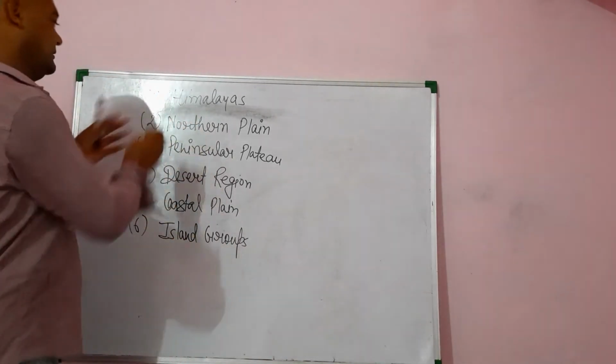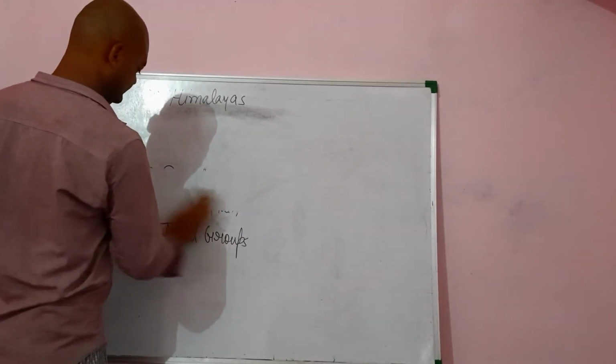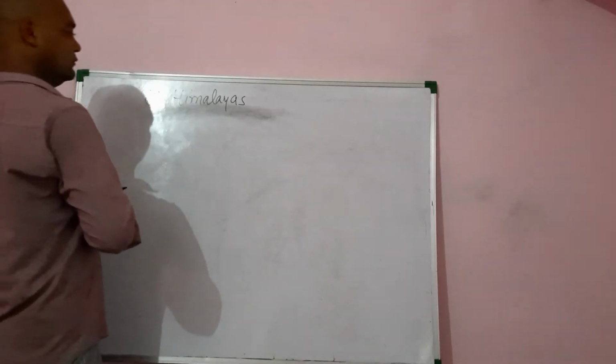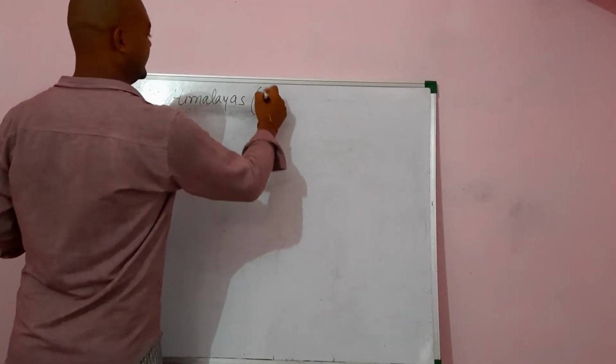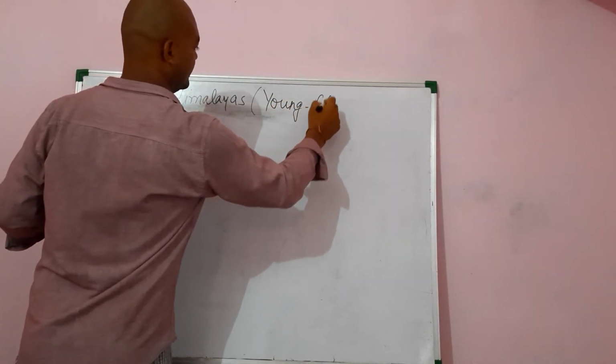So first, the Himalayas. As I have already told you, the Himalayas are an example of young fold mountains.